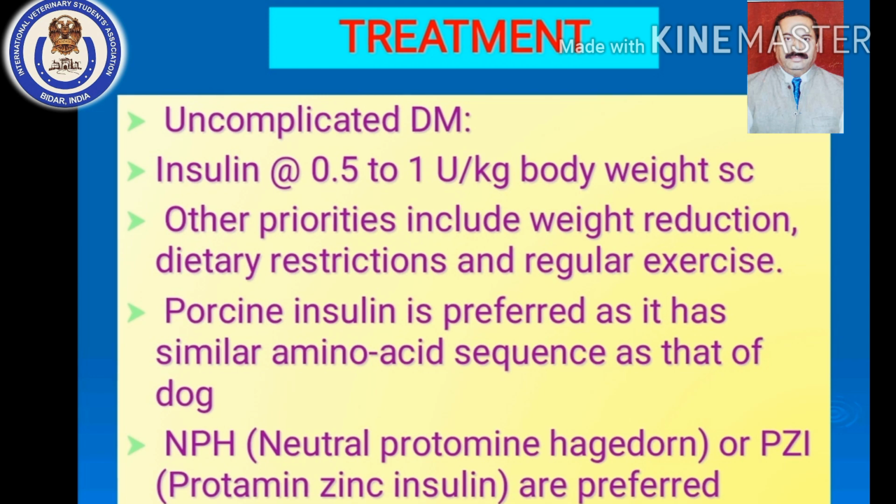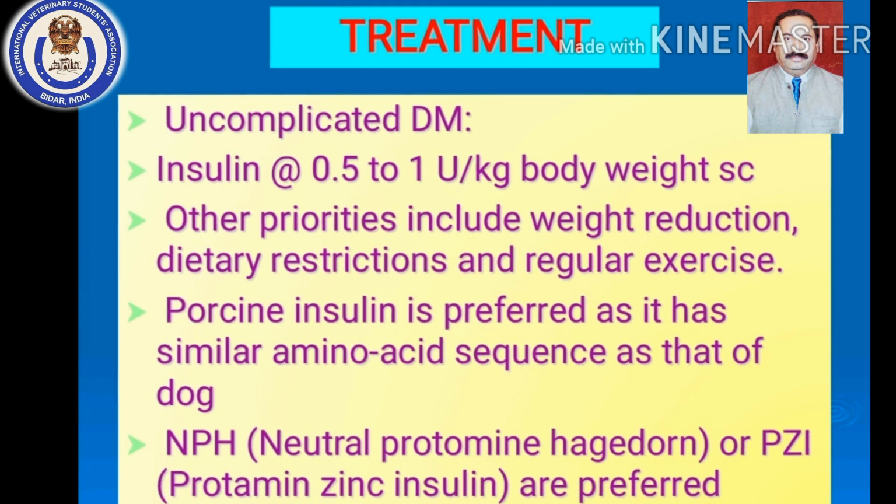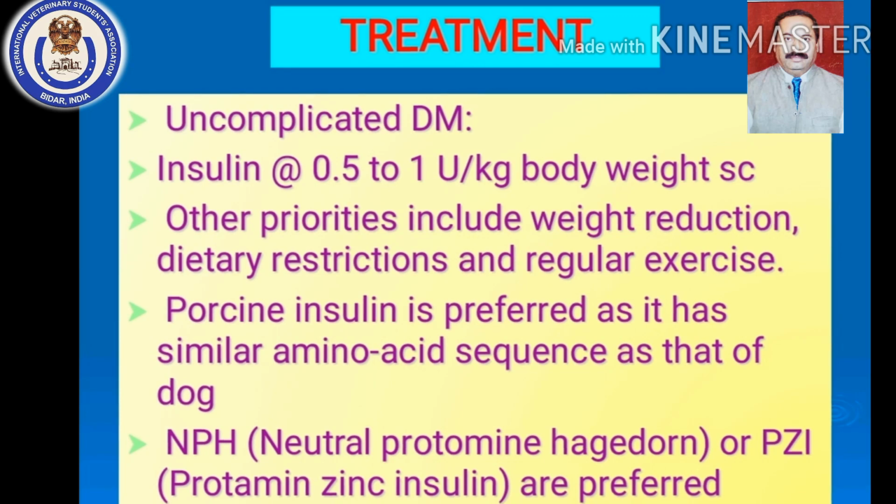Then you have to choose a long acting insulin for the treatment of uncomplicated diabetes mellitus, because you want to retain the action of insulin for a period of about 8 to 12 hours. That's why it is a long acting. Slowly the insulin level will increase and it will remain at a static level for a certain period of time. So you have to choose a long acting porcine insulin for the treatment of diabetes mellitus in dogs.